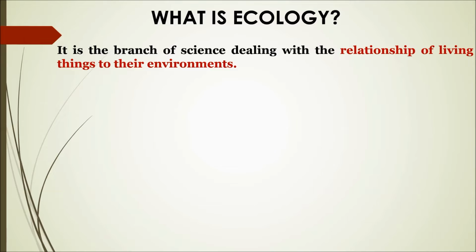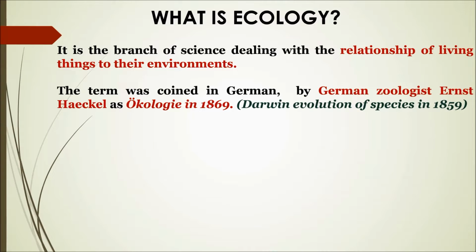Now, the term was coined by a German zoologist. Remember, the name of the German zoologist is Ernst Haeckel. He coined it in 1869. 1869 is the same year when our father of the nation, Mahatma Gandhi, was born. I just said that so you can remember it. It was a very important year. It was just a decade after Darwin's evolution of species concept came. So it was in 1859, and then in 1869 the concept of ecology was derived.